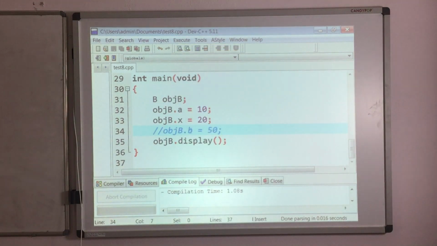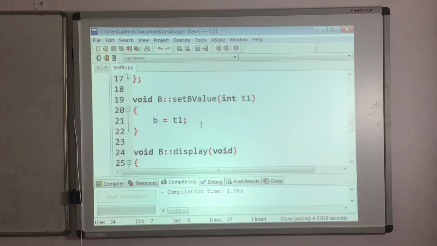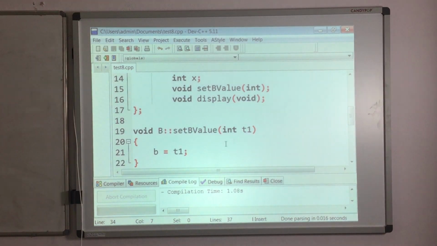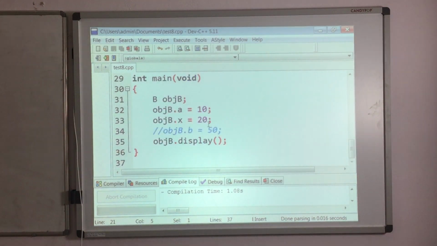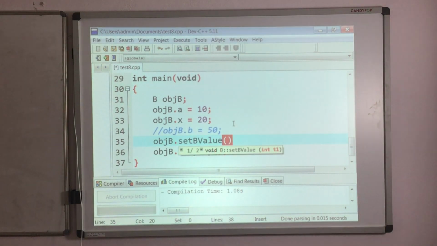Compile. Now you can see the execution is successful and you will get only a and x values. B value you will not get, because we have not done any initialization for b. So I will quickly call this set b value function which is there inside b class, in order to initialize the value for b, and I will initialize the same 50 value. How can we call that set b value function? By making use of object obj b dot set b value, and pass that value 50. Like this we have to initialize that b variable.